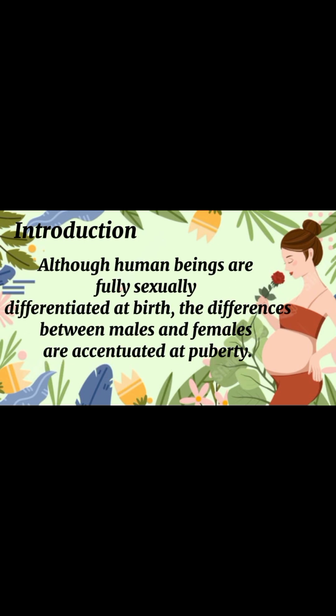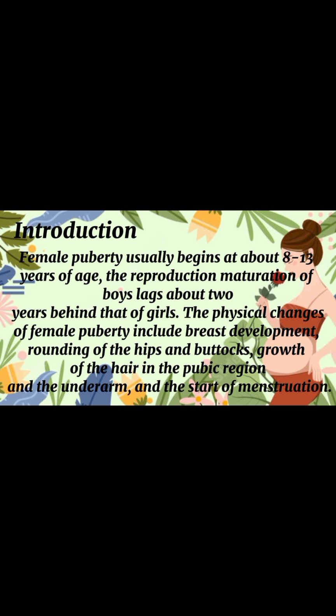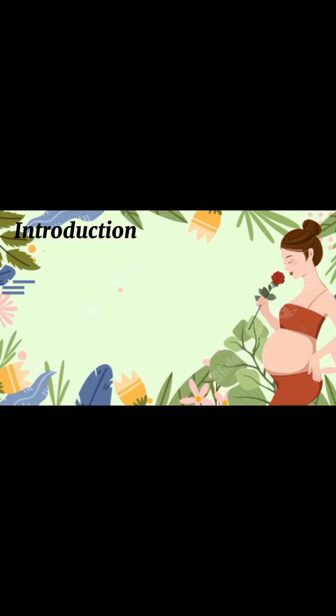Although human beings are fully sexually differentiated at birth, the differences between males and females are accentuated at puberty. Female puberty usually begins at about 8 to 13 years of age. The reproductive maturation of boys lags about 2 years behind that of girls. The physical changes of female puberty include breast development, rounding of the hips and buttocks, growth of the hair in the pubic region and the underarm, and the start of menstruation.